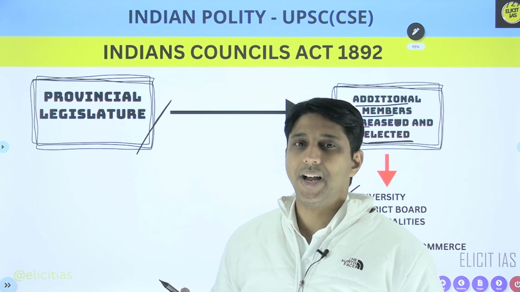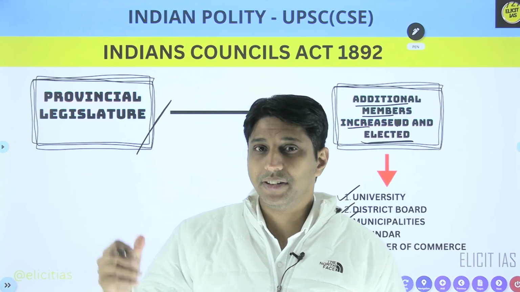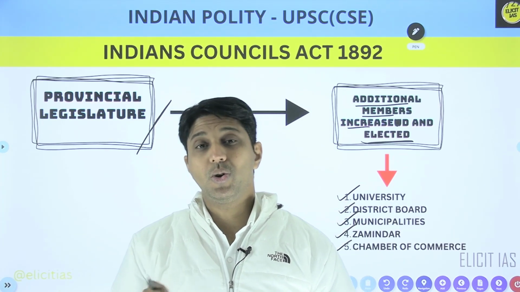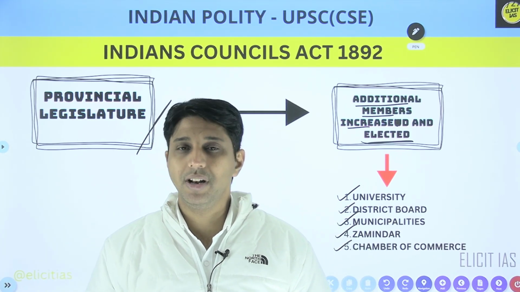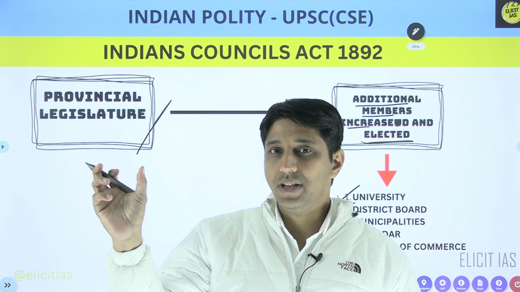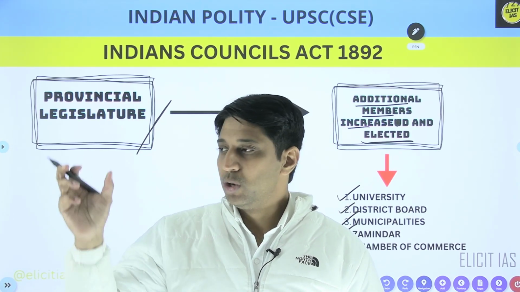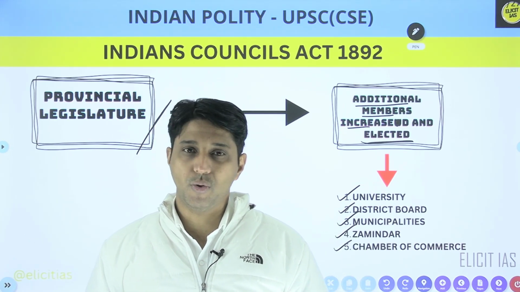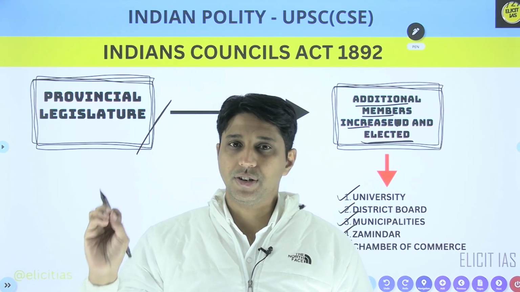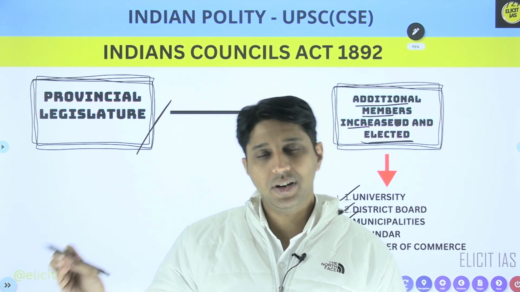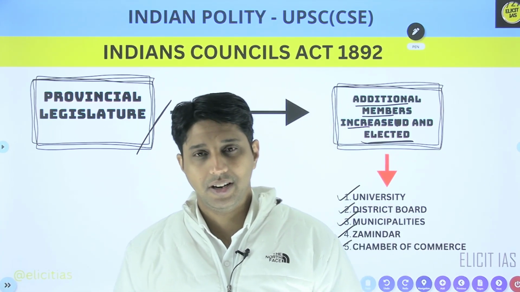The long story short is that at the central level there is a change, and at the provincial legislature there is a change. So there is a change, but control was still the same. In India there is the Viceroy and his Executive Council, and in Britain, who is very close to the Queen? It is the Secretary of State for India. So in Britain there is a Secretary of State for India, and in India there is a Viceroy. So control is not changed, control is as it is. In 1861, in 1892, control is as it is. Fine. I hope you enjoy this lecture. Thank you so much.